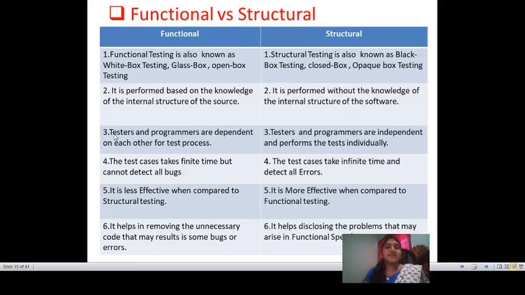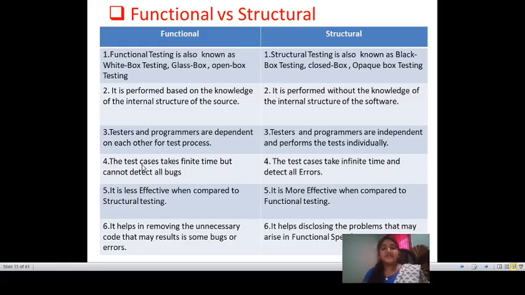Next, in functional testing, testers and programmers are dependent on each other. But in structural testing, testers and programmers are independent and perform the test individually. Another difference: functional testing takes finite time but cannot detect all bugs.